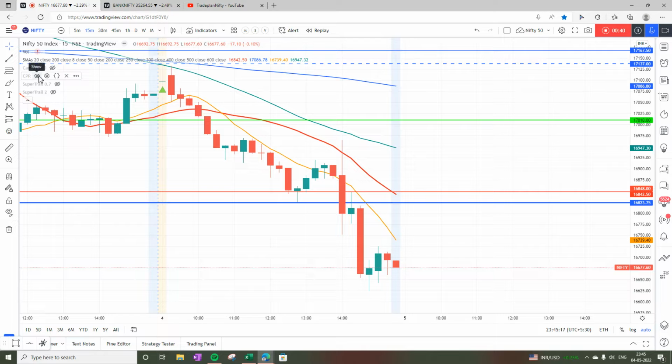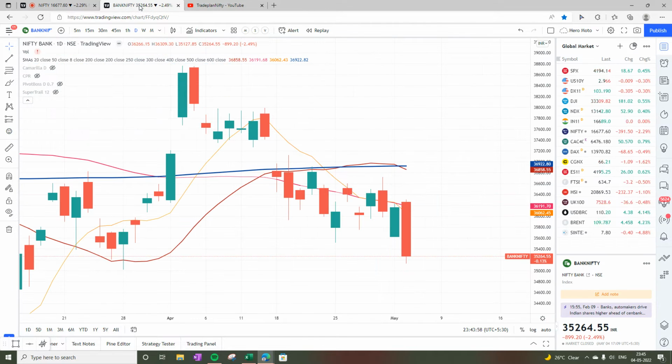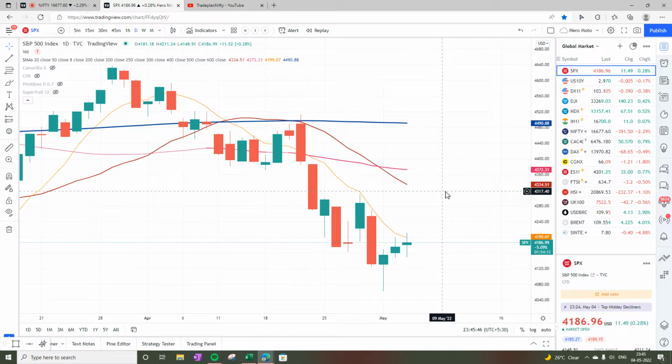Yesterday, it looked like the market was going to have a reversal, but then RBI had something else in its pocket, and we could see the impact of that on Nifty today. Whether this downfall will continue or tomorrow we will see some sign of relief, let's try to diagnose that by looking into some critical parameters of the market. So first, let's have a look into S&P 500.